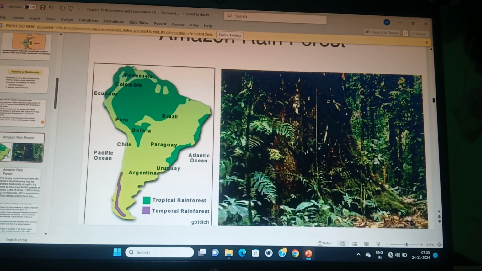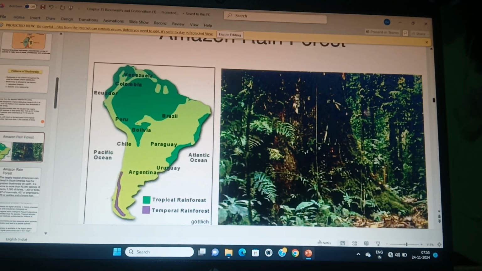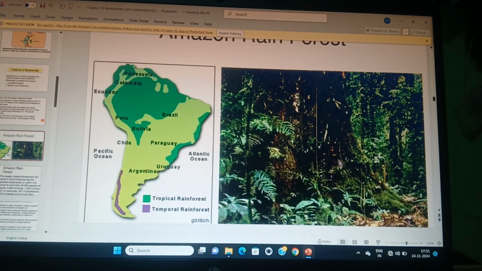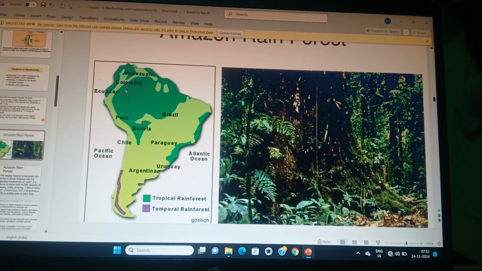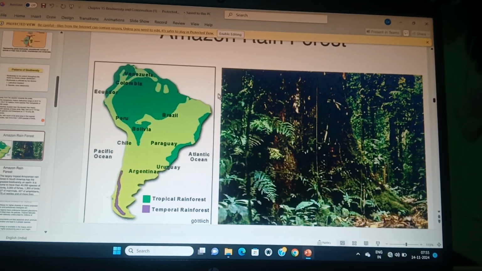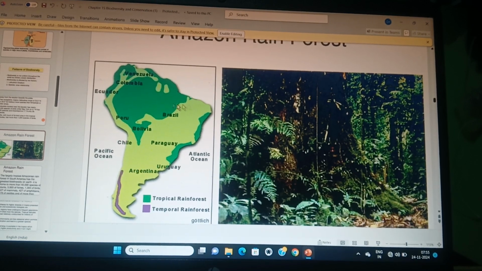When productivity is more, then different varieties of animals are more, and biodiversity is also established. But when you go to the pole, means North Pole and South Pole, then you can see there is less energy, less solar energy.